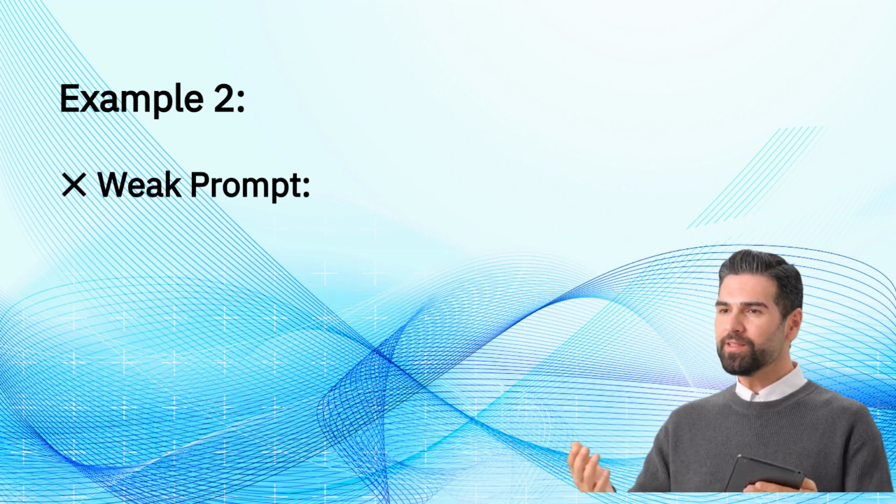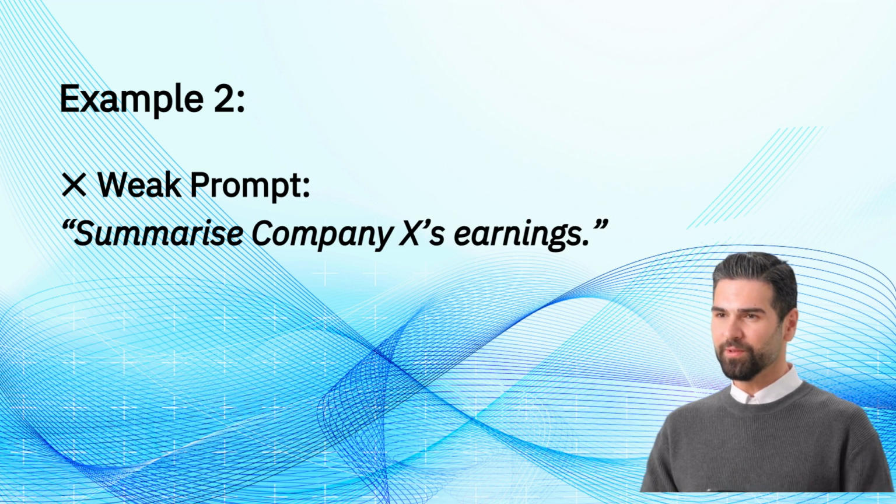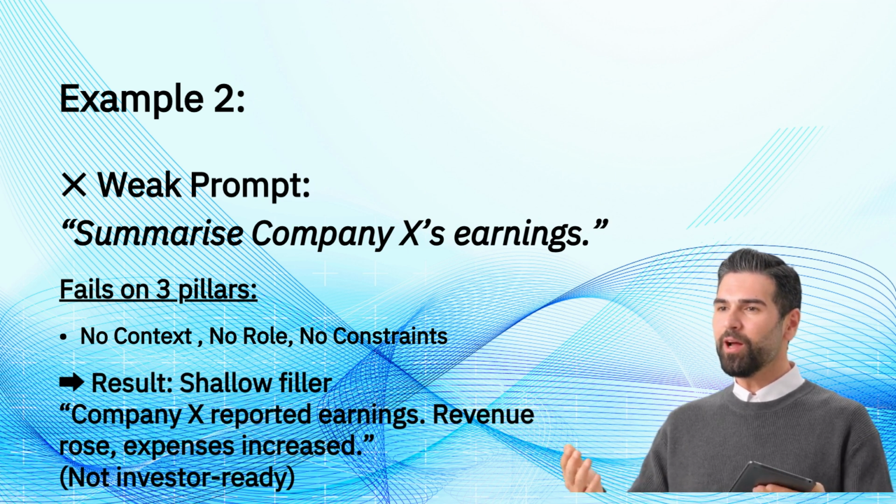Here's another case. A vague prompt might be, "Summarize Company X's earnings." Again, it fails the pillars. No context. Which quarter are we talking about? No role. Should the AI write like an analyst, a journalist, or a PR team? No constraints. Should the output be a 1-page note, bullet points, or a headline summary? The output becomes shallow. Company X reported earnings. Revenue rose, expenses increased. Not something you'd send to investors.